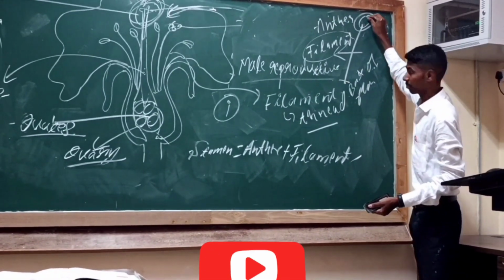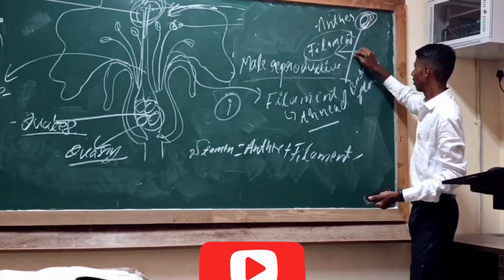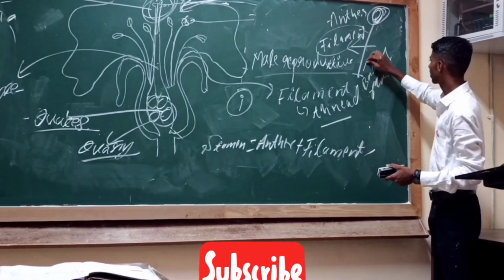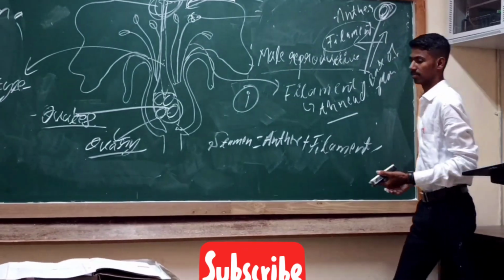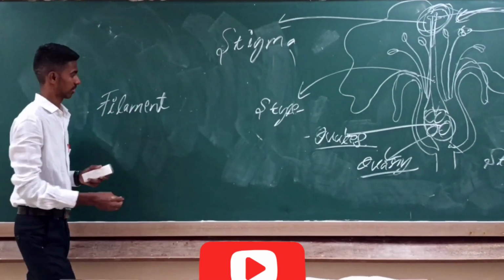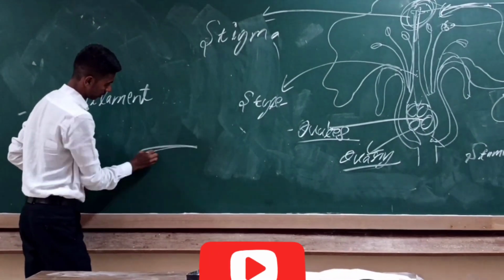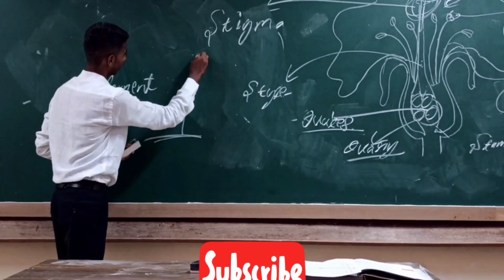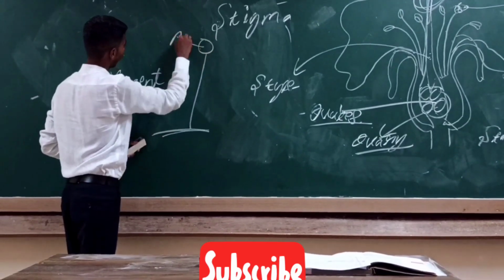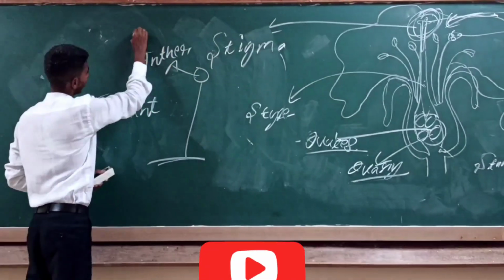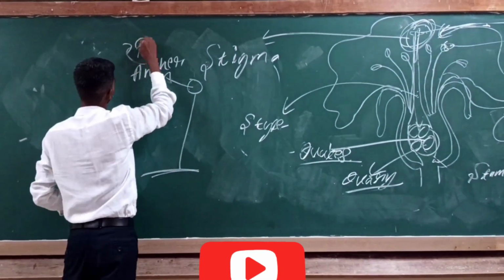Anthers help in formation of pollen grains. Filaments help in attachment, and filaments also help in carrying nutrients to the anther. Filament is a thread-like structure which helps in the transportation of nutrients. Consider this as the basal part. Here is your filament and this is the anther. Here pollen grains are formed. What is formed inside the anther? Pollen grains.